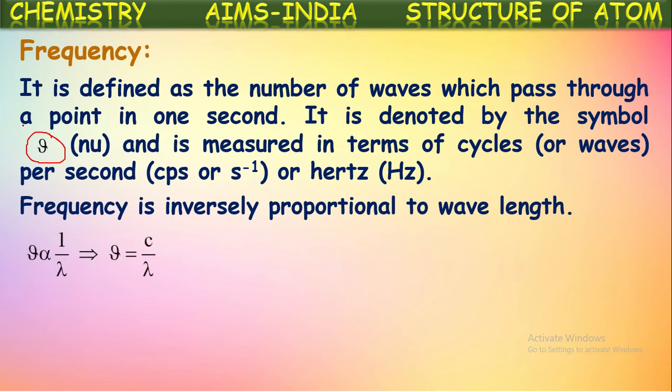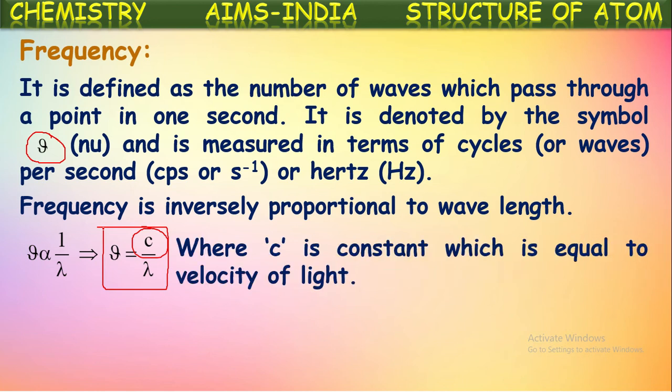So we can mathematically represent this relation as nu is directly proportional to 1 by lambda, or nu is inversely proportional to lambda, we can pronounce it. To remove the proportionality, here a constant is taken which is called the velocity of light. So we can say nu is equal to c by lambda. This is the relation between wavelength and frequency of an electromagnetic radiation, where c is a constant which is equal to velocity of light. What is the velocity of light? 3 into 10 to the power of 8 meters per second. That is velocity of light.